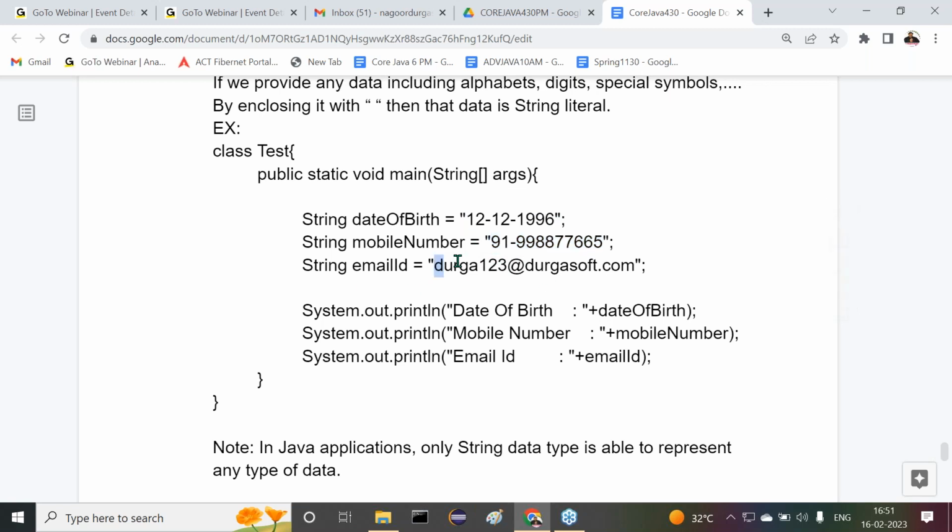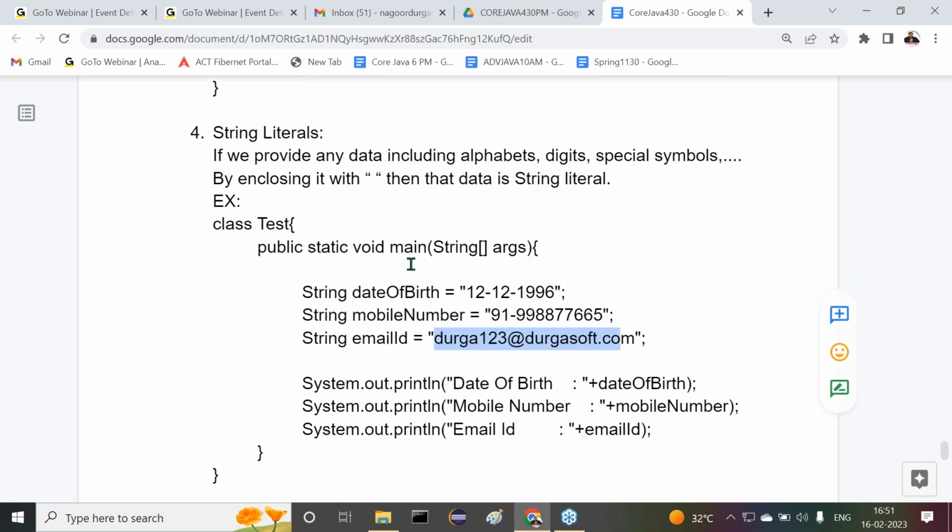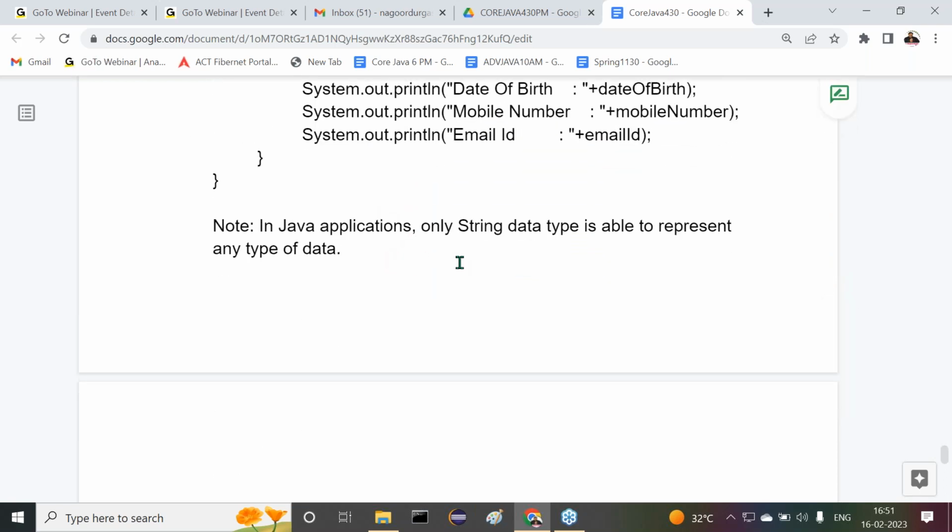Email ID data means alphabets, numbers, the at the rate symbol. So many special symbols we have used. This type of data we are going to provide in the form of string literals. In Java applications, only the string data type is able to represent any type of data. Got it or not? Alright.